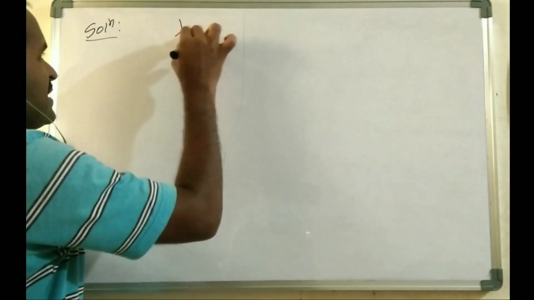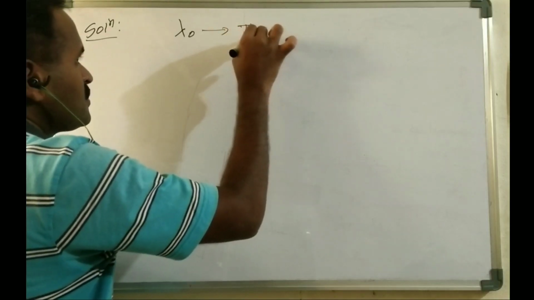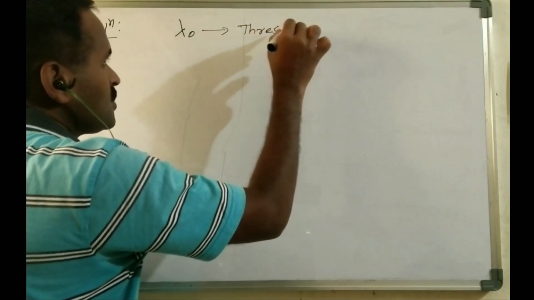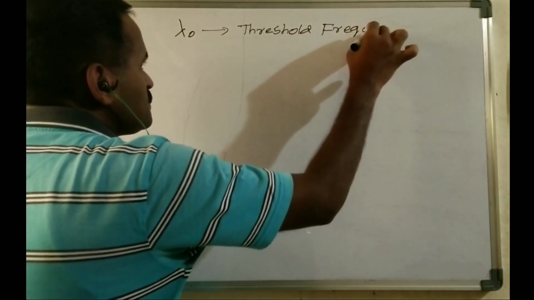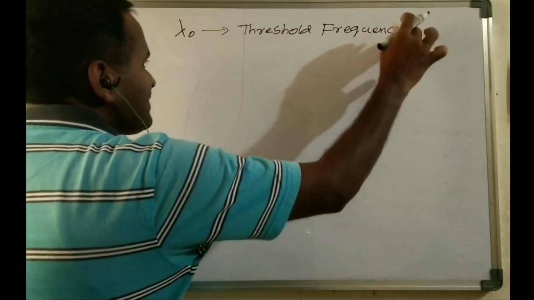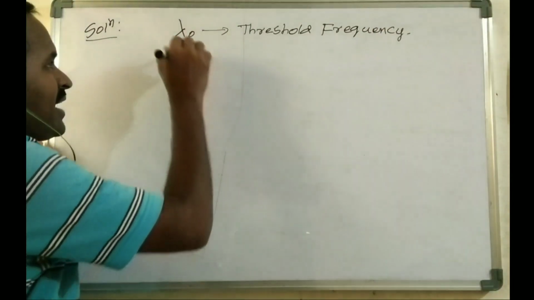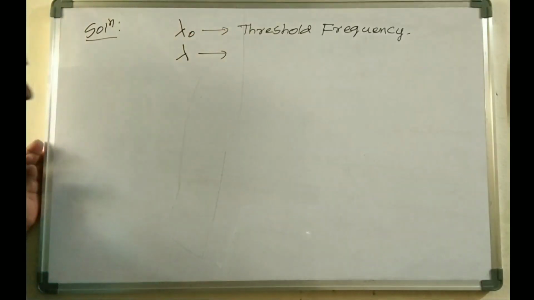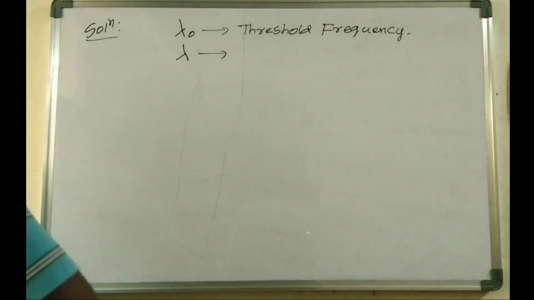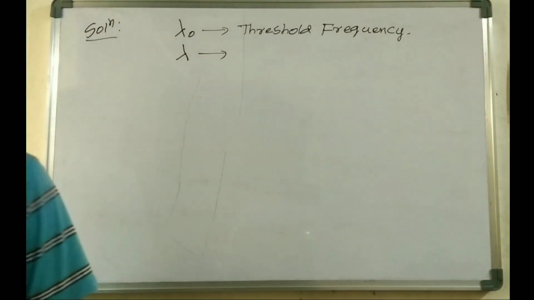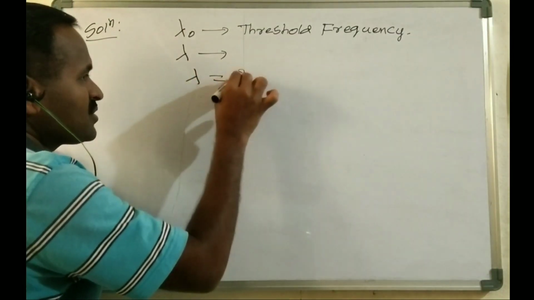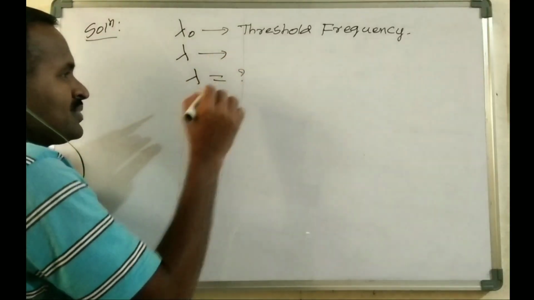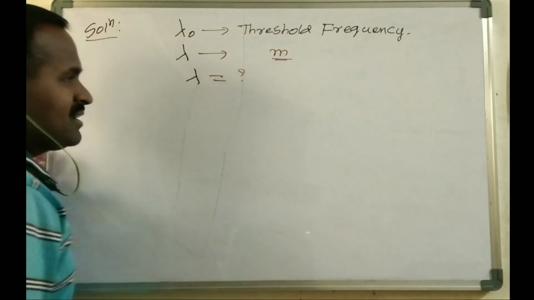Here lambda naught is given as the threshold frequency in this problem, and lambda is given as the incident frequency, and m is the mass of the electron. They are asking us to find the de Broglie wavelength of the emitted electron, lambda equals how much?